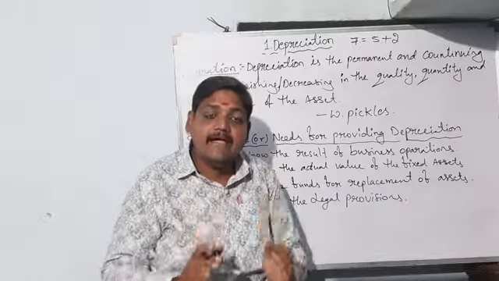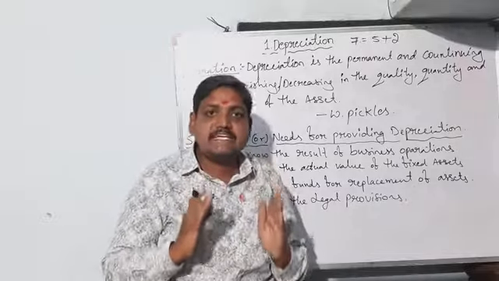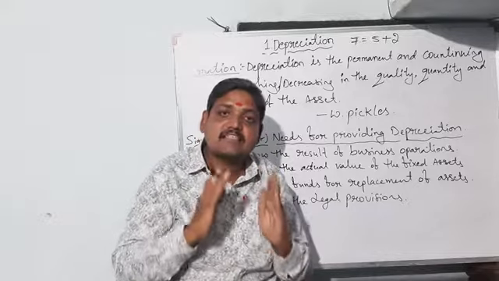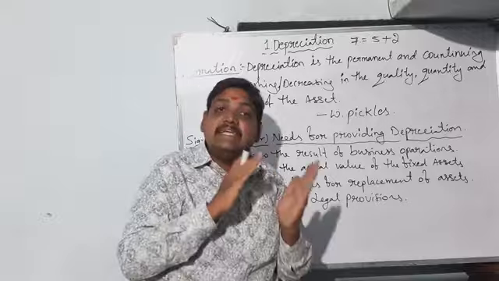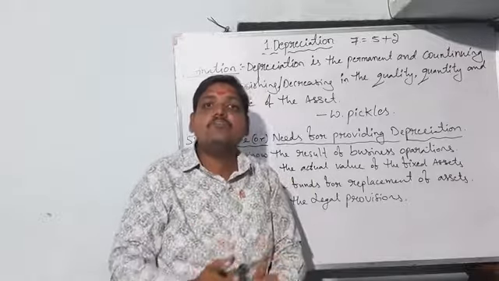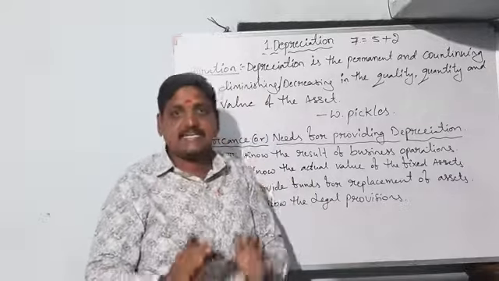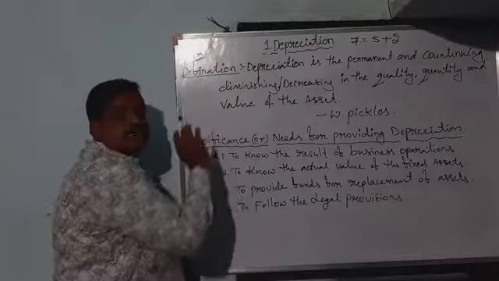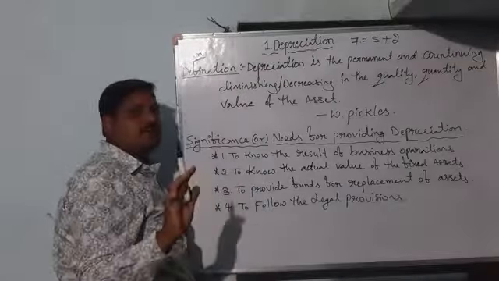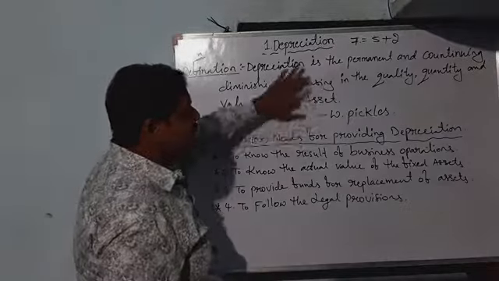value of the asset. Depreciation is nothing but decreasing or diminishing value of the fixed asset. Just write down these two types of definition.